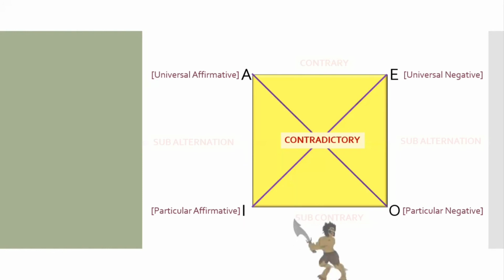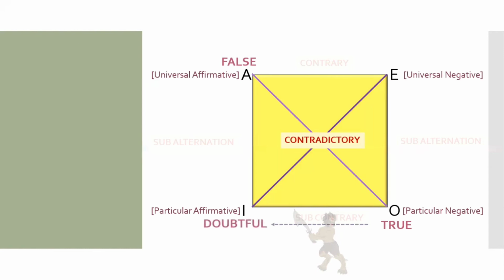Okay, now let's see the last one. Let's talk about O. What happens if O is true? If O is true, remember the demon exists there. If O is true, its contradictory A should be false. Very easy. If O is true, what about I? Remember, when the demon exists, both these propositions I and O cannot be false together, but they can be true together. So it can be false or true. I becomes doubtful. In the same way, if O is true, what about E? Is there any guarantee that the demon is going to send truth up? No, it's doubtful.